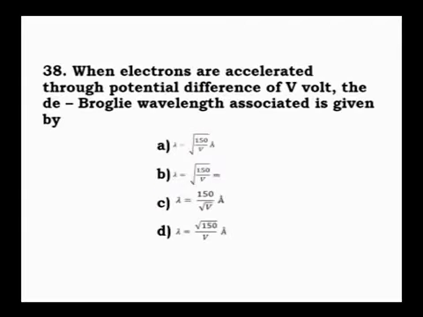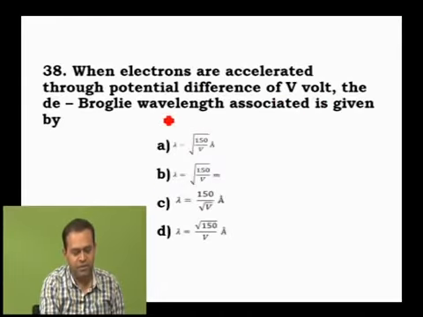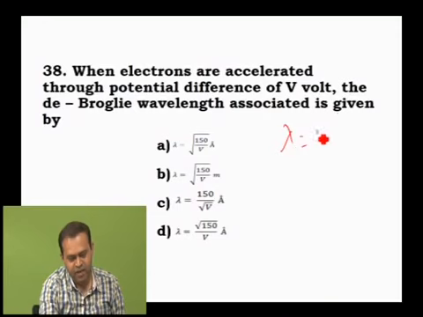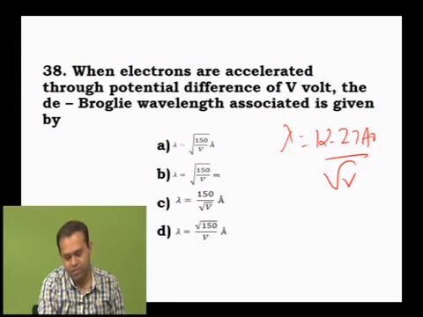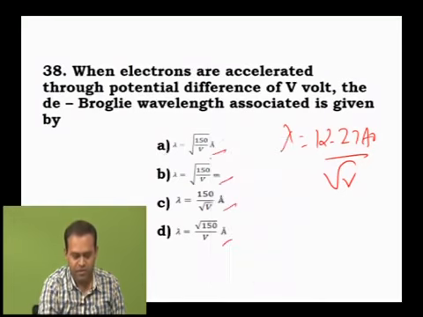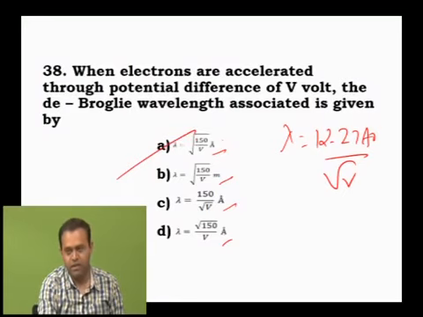Okay, now the next one. When the electrons are accelerated through a potential difference of V volt, the de Broglie wavelength associated with it, I have already taught you, lambda will be 12.27 angstrom by root V. So which answer matches this now? Can it be the first option? Actually root of 150 will be around 12 point something. Correct? But here, it is root of 150 by V, in meters. Anyway, if you take that root of 150, definitely the value will be 12.27, and root V is there. Therefore the correct answer is the first one. Question number 38, option 1.